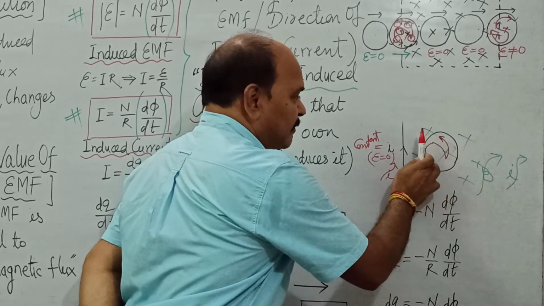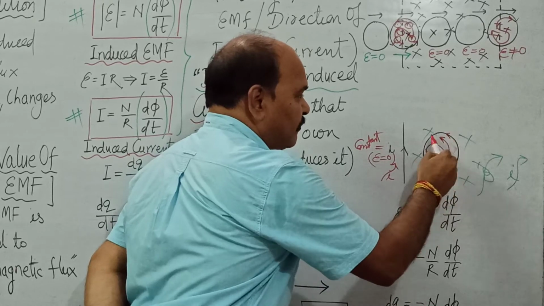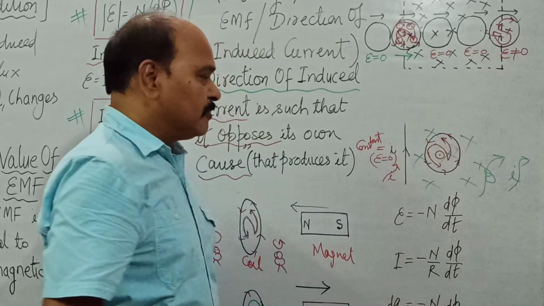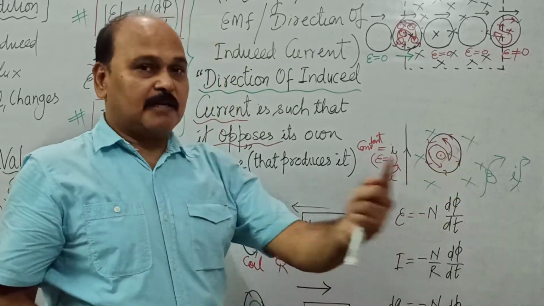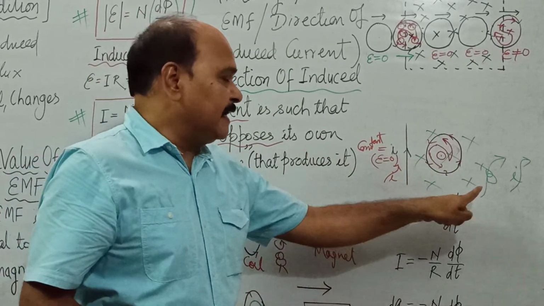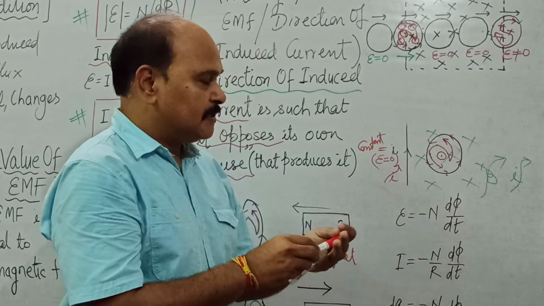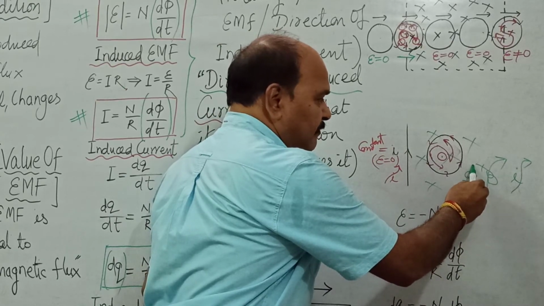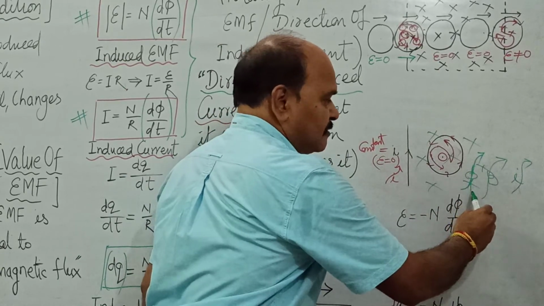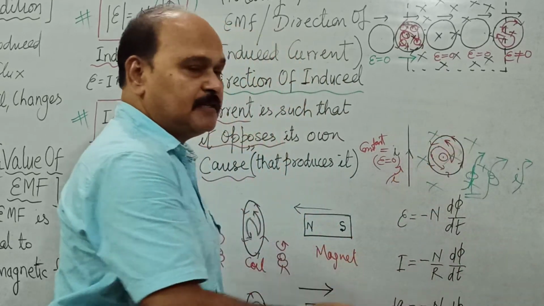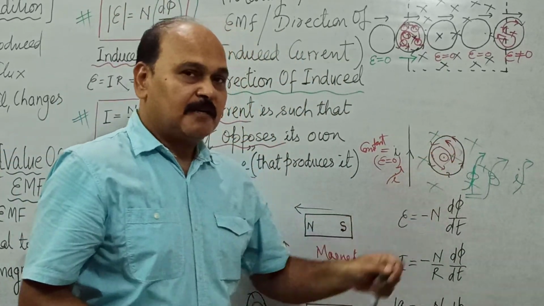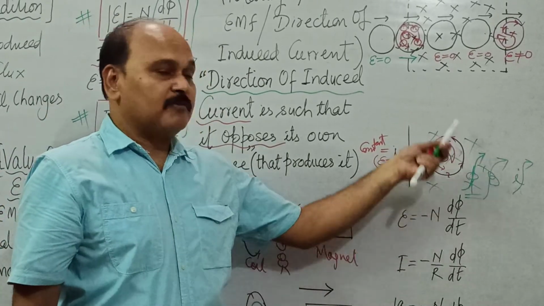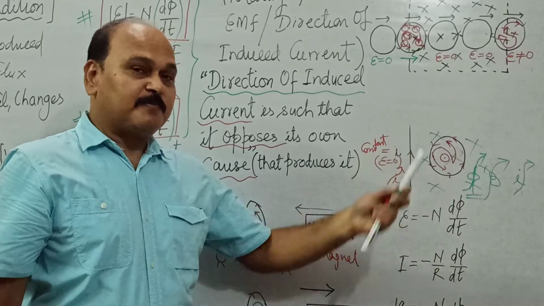So it starts behaving like north pole, and by being north pole, it produces its own flux where? In this dot direction. So by producing its flux in the outward direction, it can nullify the increment in the flux which is in cross direction. Because of the increase of current, the magnetic field increases, and because of the increase of magnetic field, the magnetic flux also increases. So this magnetic flux which is cross is increasing, and the induced current is such that it opposes its own cause, and for that the current has to be in anti-clockwise direction. It is because of Lenz's law.